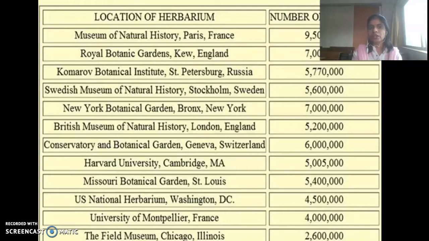These are the different herbarium centers of the world.